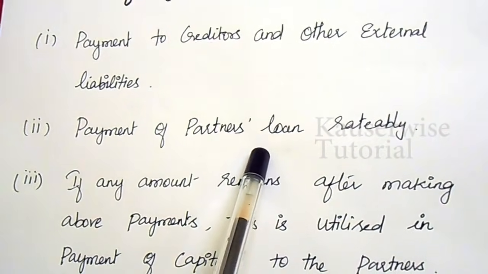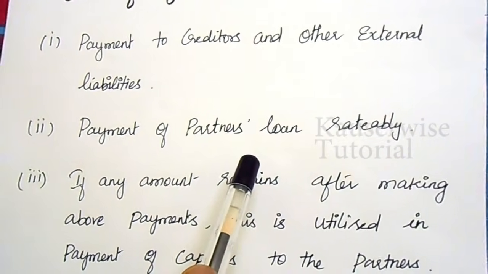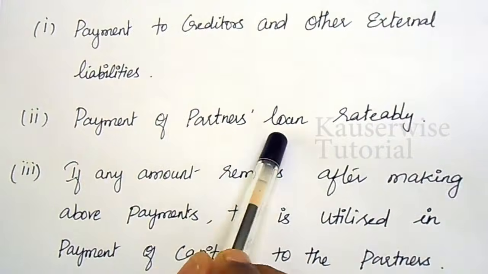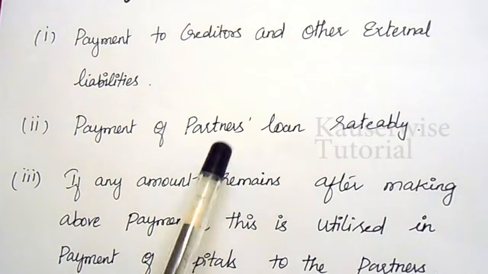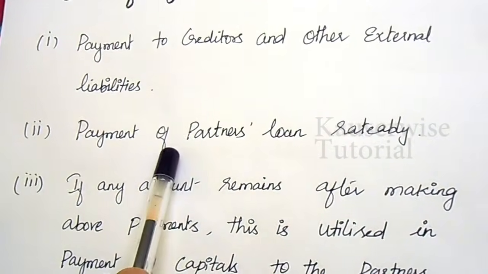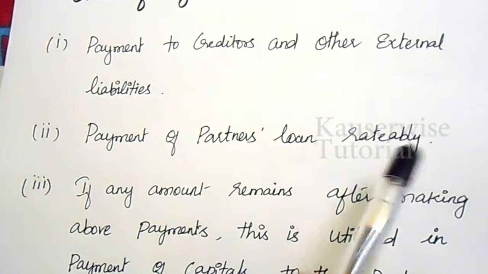If we have two loans, for example, if we have three partners A, B, C, and we have borrowed money from A and B as loan, now we have to find the proportion, that is the ratio. So according to the ratio, we need to make payment to A and B ratably.